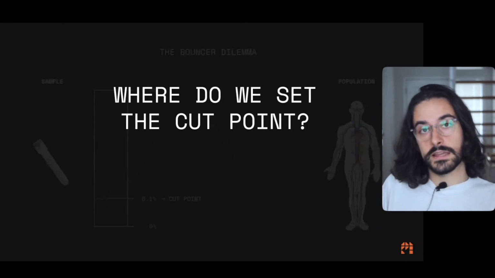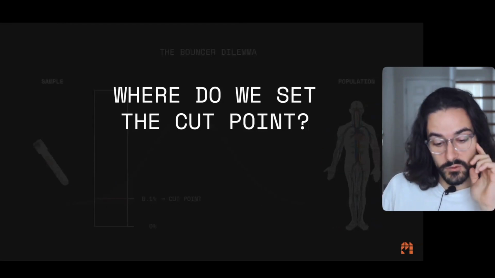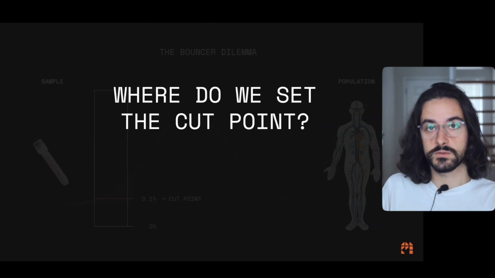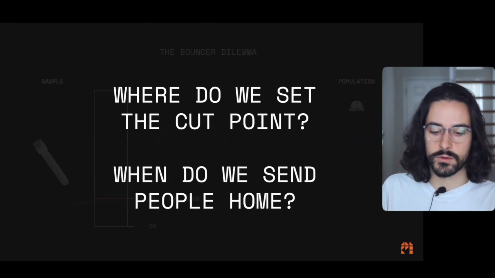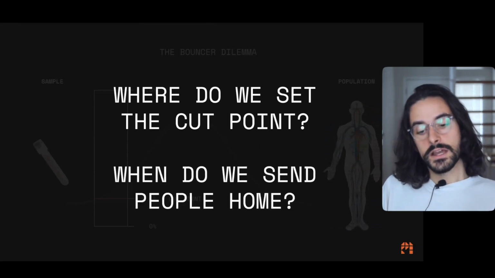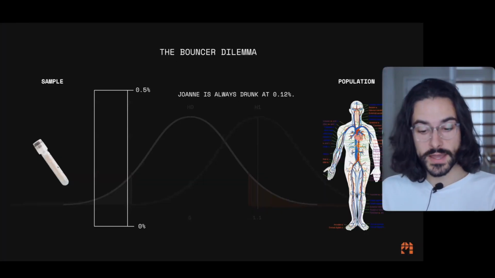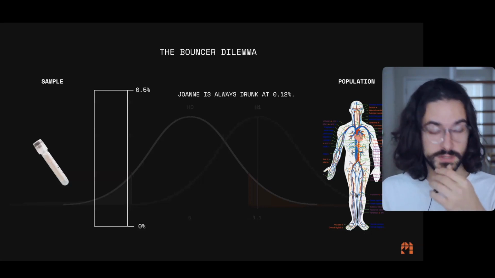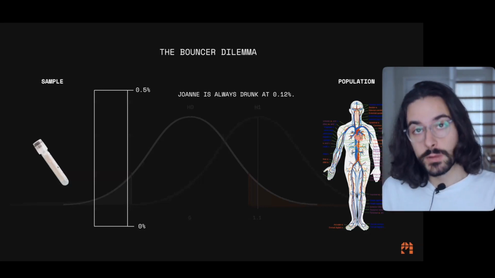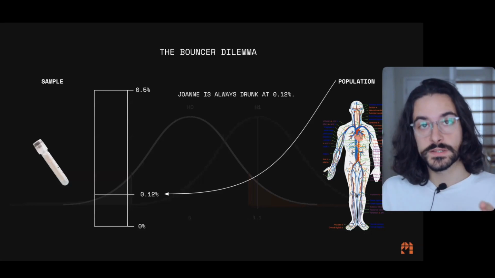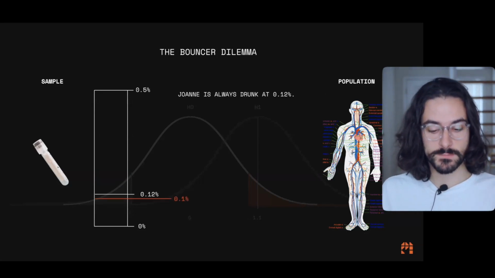Because where do we set the cut point, right? If we have a cut point of 0.1%, do we set the cut point at exactly 0.1%? When do we send people home? That's the big question. So this is the story time. Joanne is always drunk at exactly 0.12%, which means that out of the entire blood in her body, 12% is alcohol. Cool. So this is the population number.